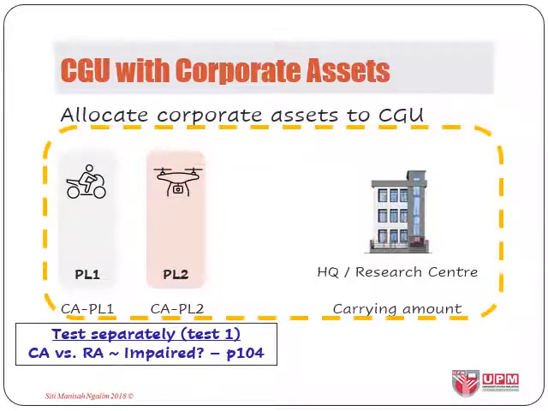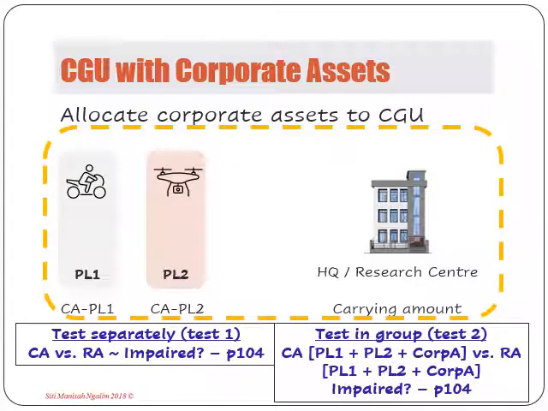Second, identify the smallest group of CGUs that includes the CGU under review and to which the carrying amounts of the corporate asset can be allocated. Say for example, we are testing impairment for plant 2, but corporate assets cannot be allocated to each CGU on a reasonable and consistent basis. So the smallest group of CGUs will be both plant 1 and plant 2 together.